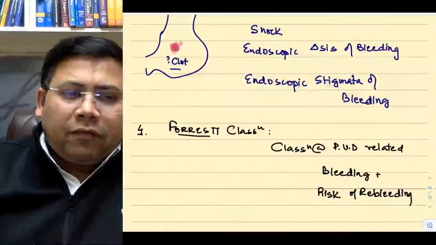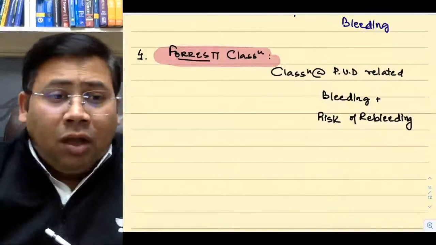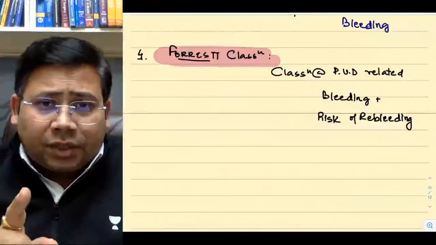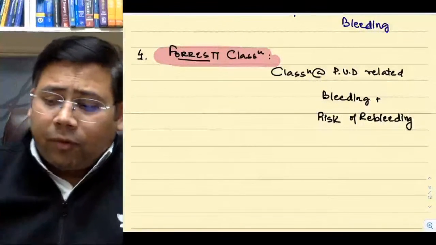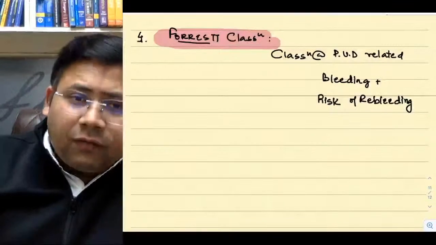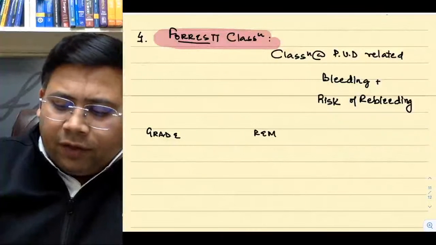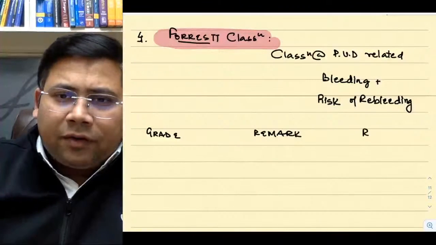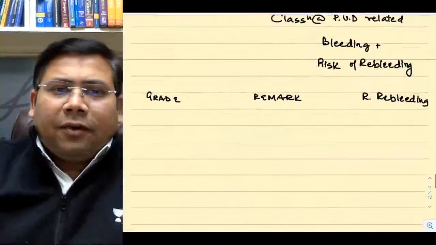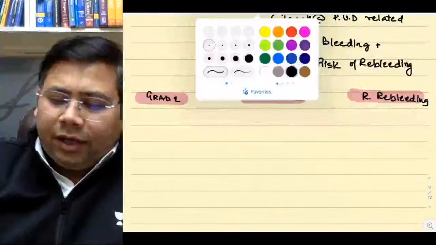Now, if we talk about Forrest classification, students, you can go to your examination hall without having breakfast, but don't go without revising what is Forrest. Students, it is very important. If you expect a question, you have to expect a question on this also. So on one side you write grade, on one side you write remark, on one side you write risk of rebleeding. Are you getting these things or no? So grade, remark, and risk of rebleeding. Now if you talk about grades, there are 3 grades that we have.